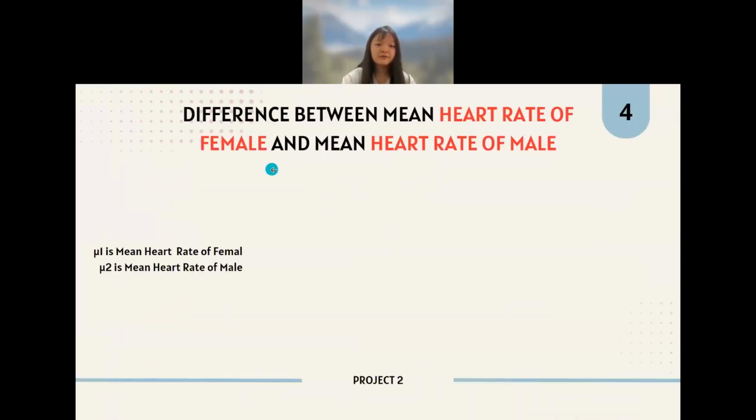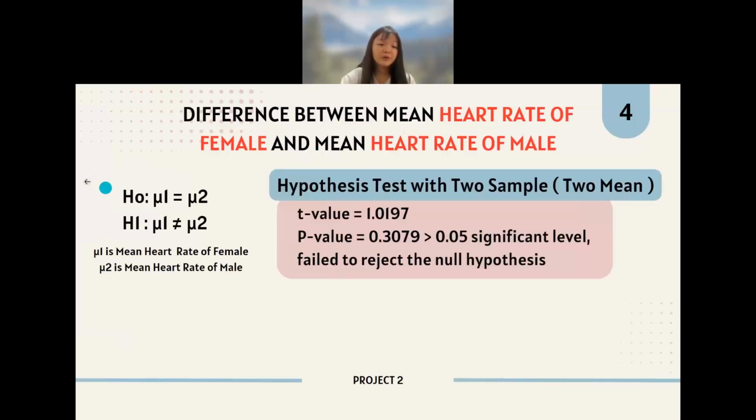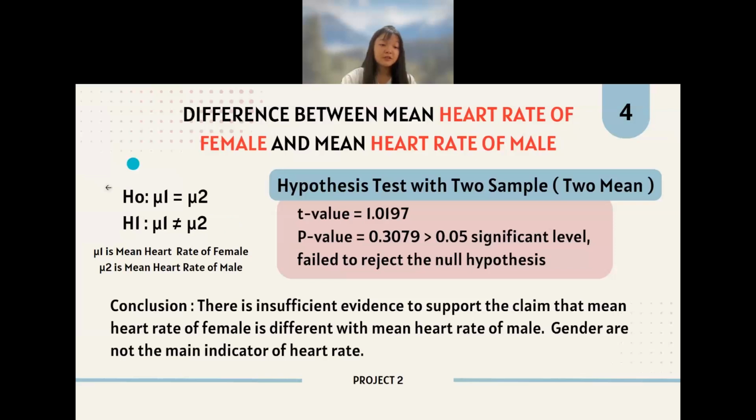For the first one, we want to find out the difference between the mean heart rate of the female and the mean heart rate of the male. We have written the hypothesis statement here, where mu 1 is the mean heart rate of the female and mu 2 is the mean heart rate of the male. We carried out a two-sample hypothesis test to investigate their relationship.